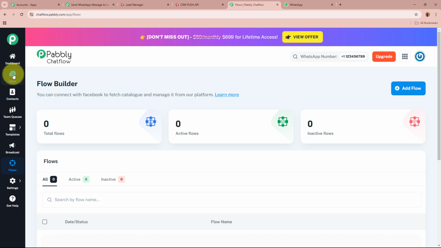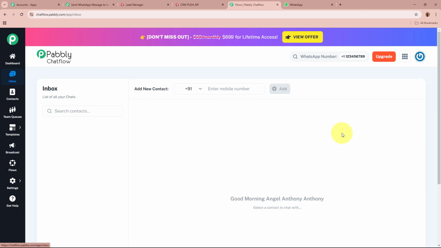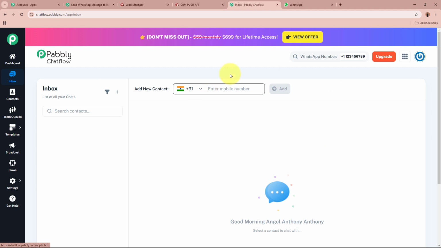our customers. One of the key features of Pabbly Chat Flow is the inbox, where you can manage all the customer conversations in one place, respond to queries, and track message history for better engagement. Pabbly Chat Flow also supports personalized messaging, meaning you can include customers' names, order details, and tracking links in your message. And I'm going to use Pabbly Chat Flow in order to send WhatsApp messages to the leads that are generated in my business using IndiaMART.